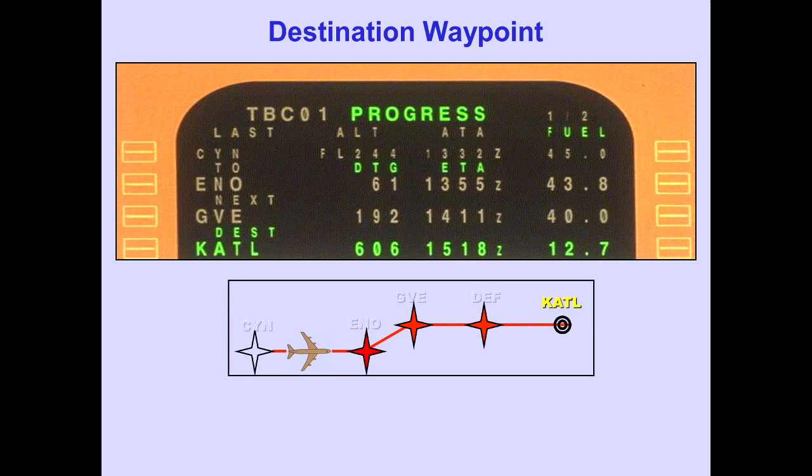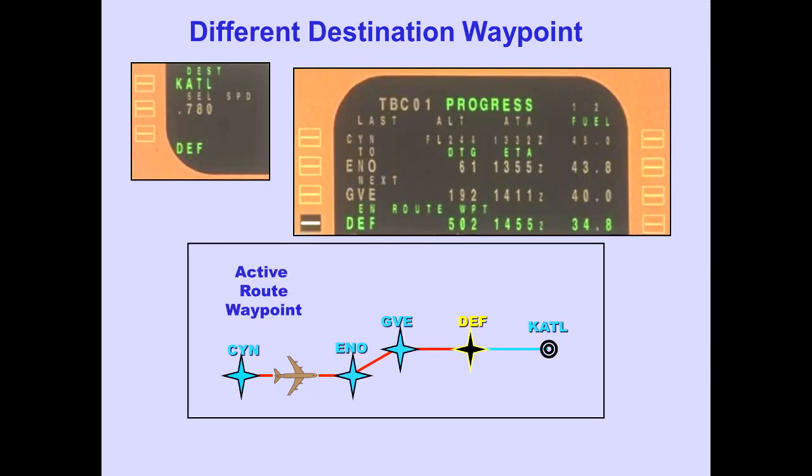The destination waypoint line is displayed with the distance to go, ETA, and fuel remaining. Any other waypoint may be entered onto the destination line if desired. A different destination waypoint may be entered. If the waypoint is an active route waypoint, the route waypoint is displayed. The distance to go, ETA, and fuel information assume the flight plan is flown to that waypoint.